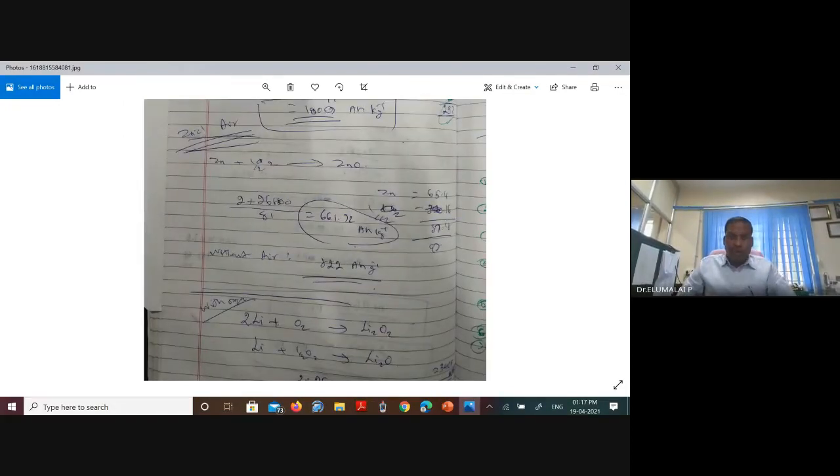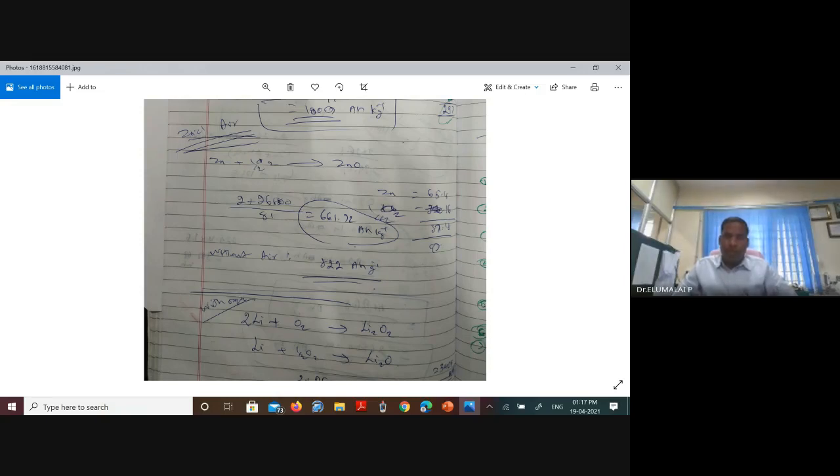So zinc air battery, the cell reaction is zinc plus half oxygen giving rise to ZnO. Maximum number of electrons involved is 2, that is with respect to zinc. 2 into 26.8 divided by mass of zinc plus mass of oxygen. Zinc is 65.8.